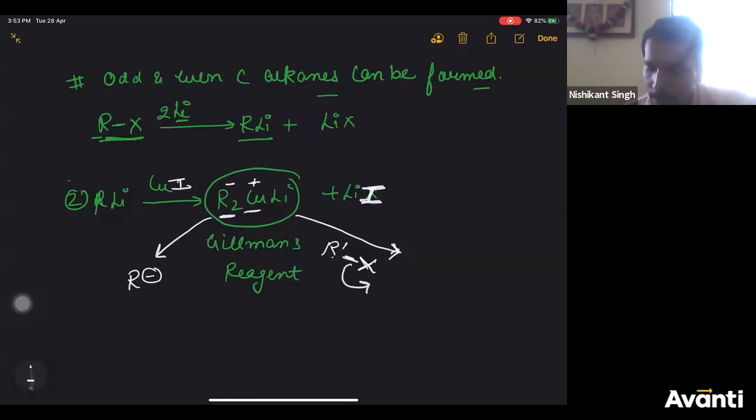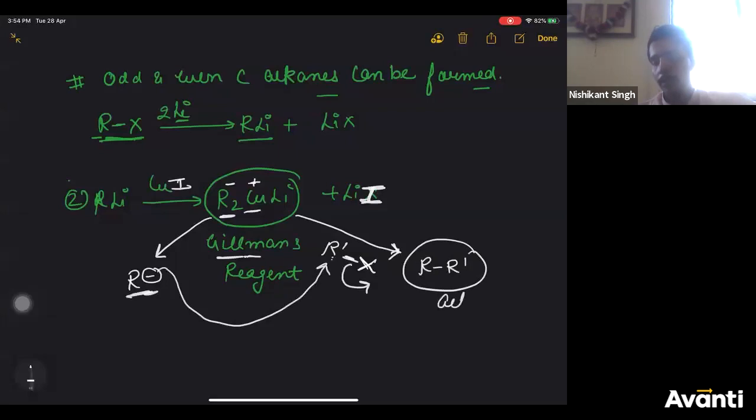R dash plus will be attacked by R-, and this R- is coming from Gilman reagent. So what is the role of the Gilman reagent? It gives you R-, which attacks R dash plus to give you R bond R dash. That is your alkane, right?